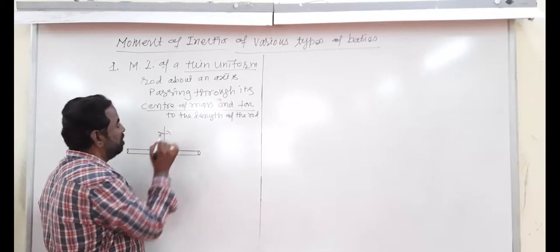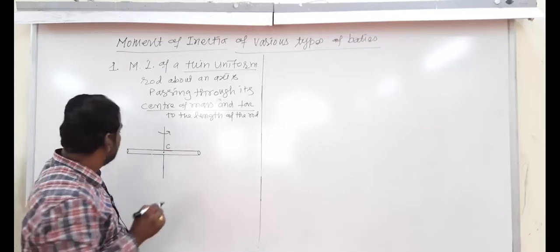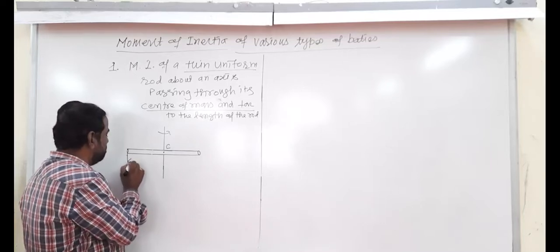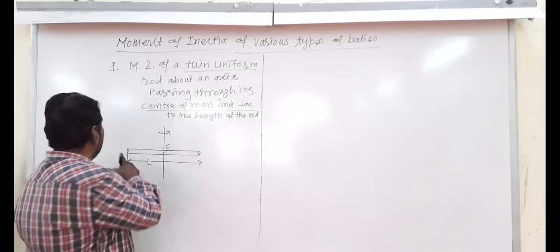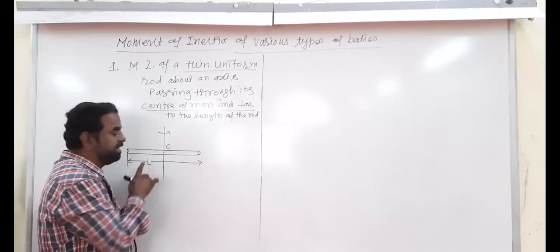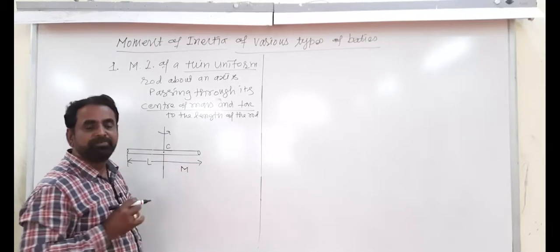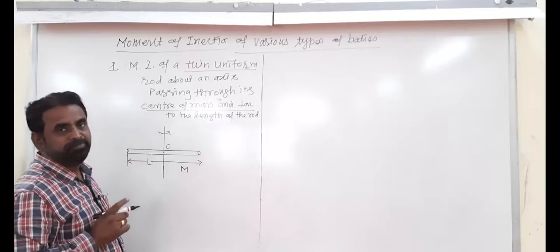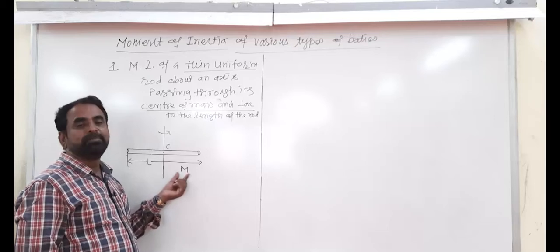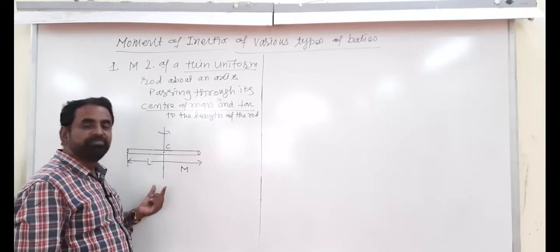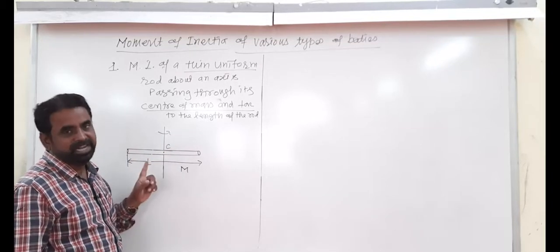So this is the axis of rotation and this point is the center of this rod, and the length of the rod is measured from one end to the other end, and let it be capital L. And the mass of the rod is capital M. So consider a thin uniform rod of length L and mass M rotating about an axis passing through its center and perpendicular to the length.